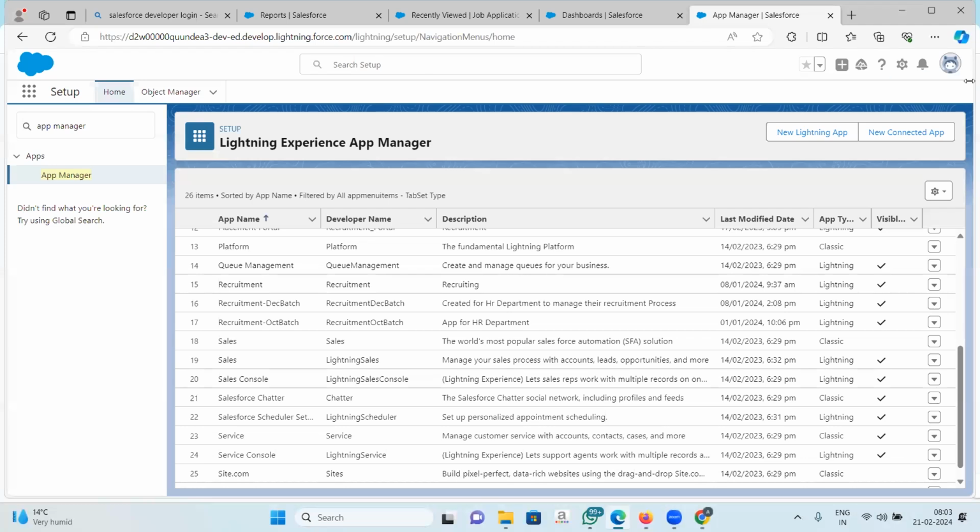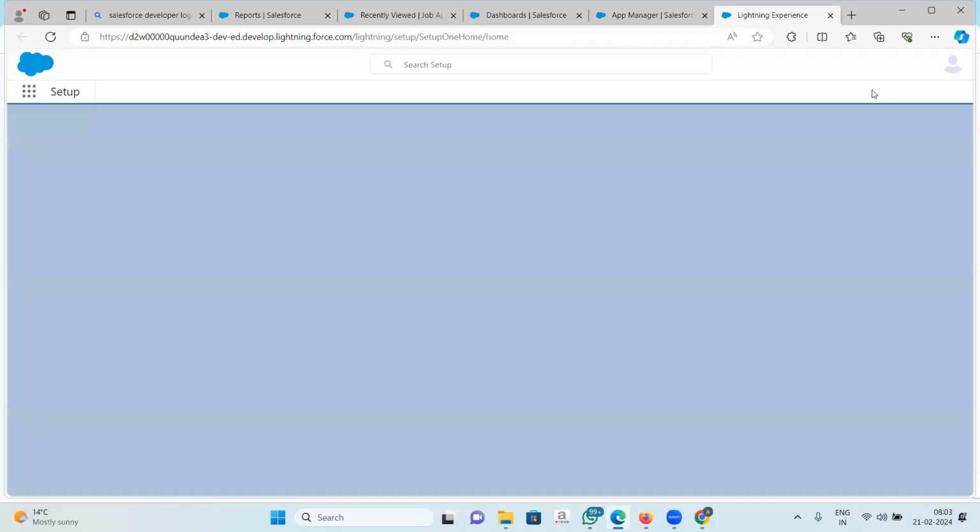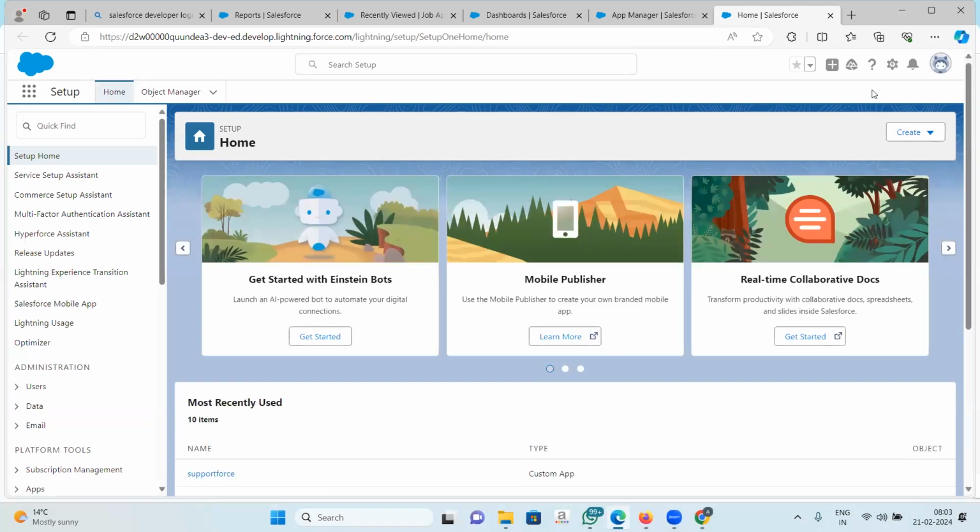So I will start from the beginning. I'll just start from the fresh homepage. It will take you 2 or 3 days to get used to this interface, where to find what. But once we create our fields, after that, you will all be very, very comfortable, right? You will not face any problems.